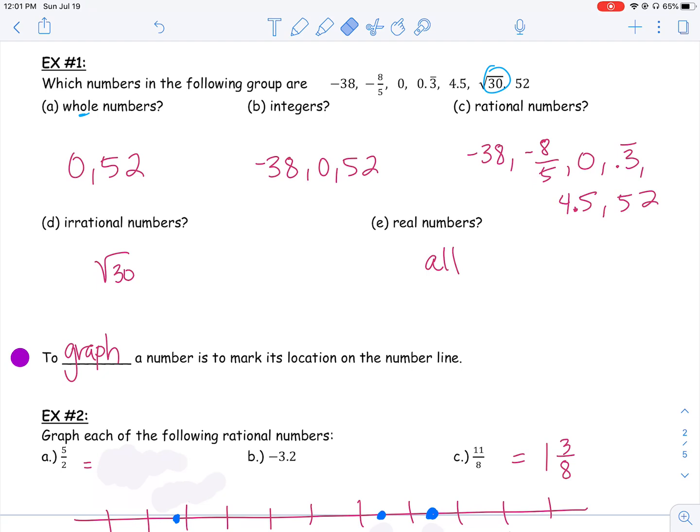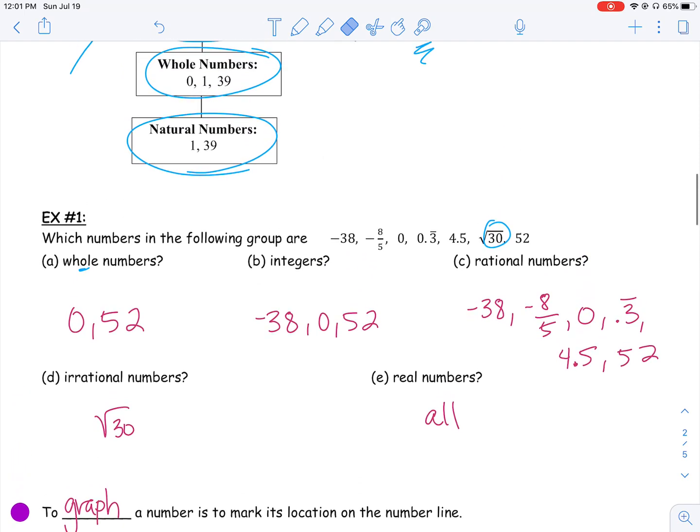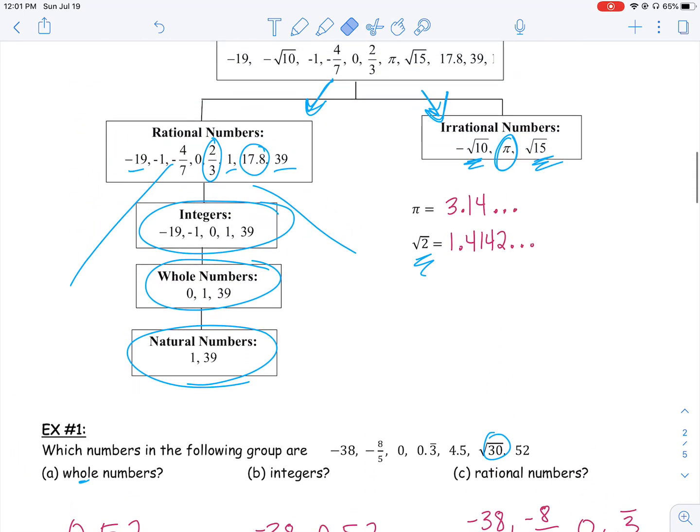All right, make sure you understand how to classify all the different types of numbers. Remember that whole numbers include 0, whole has an O, and an O looks like a 0. And then I remember natural numbers ends with an L, and L kind of looks like a 1. So make sure you know the difference between whole and natural as well.